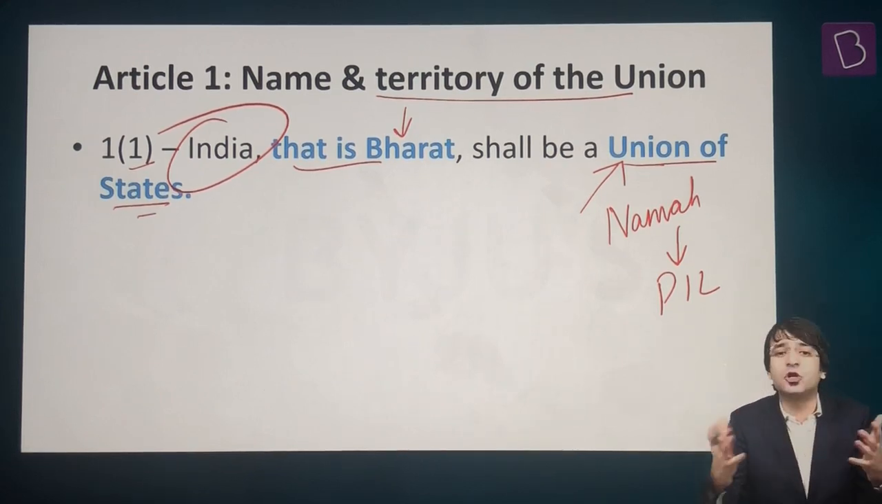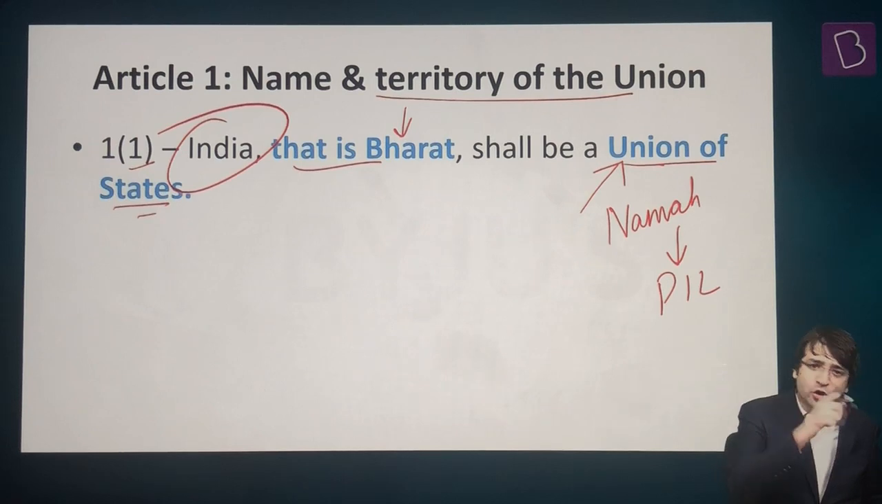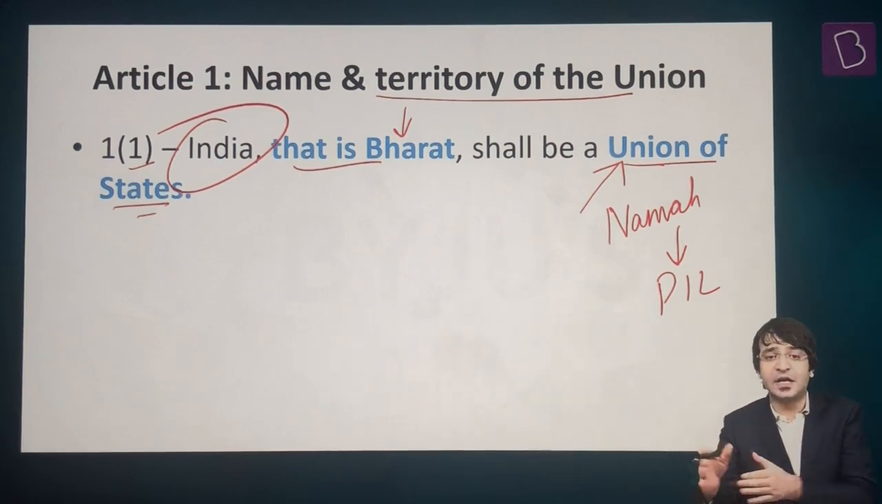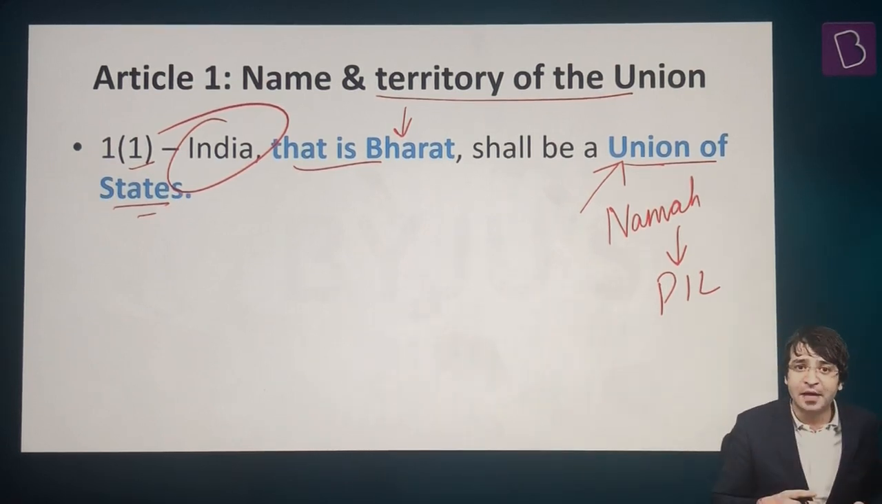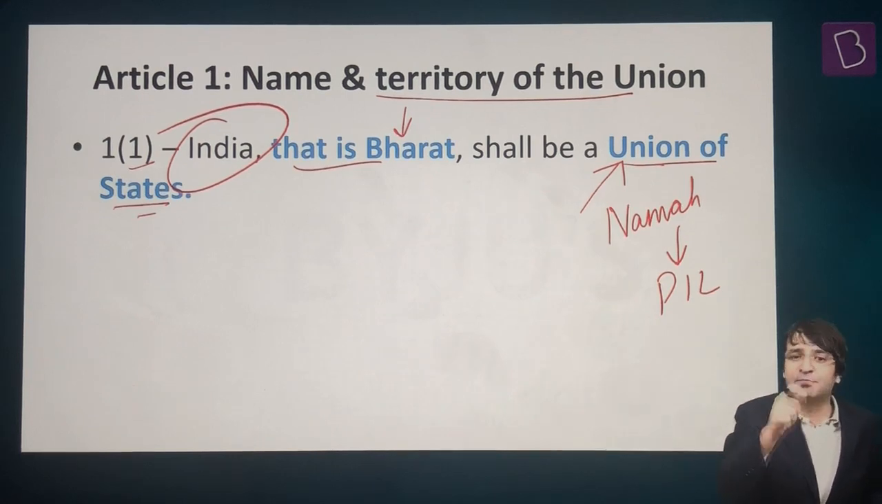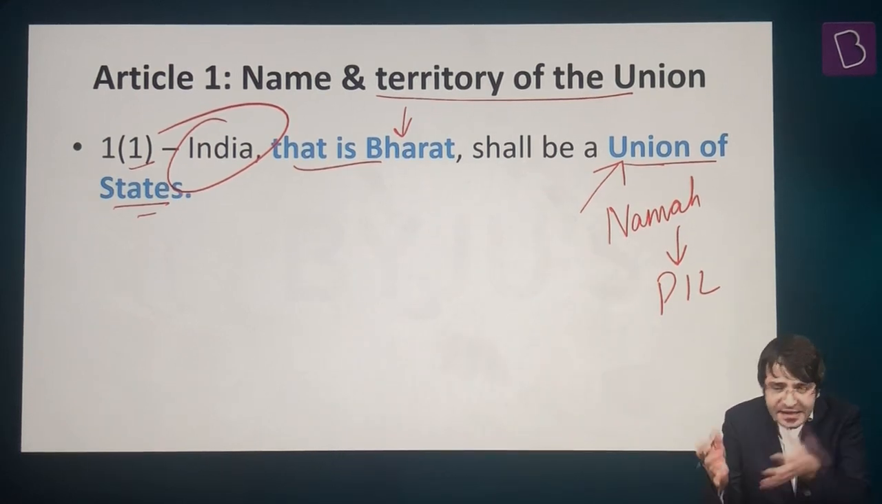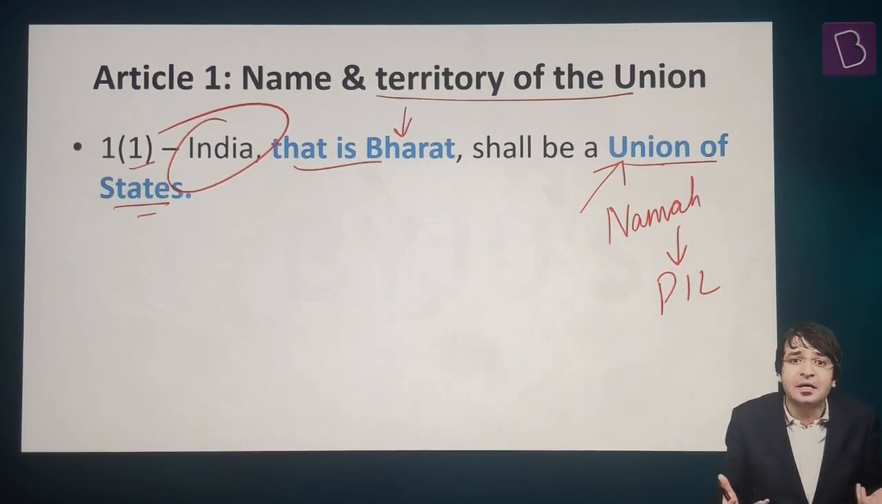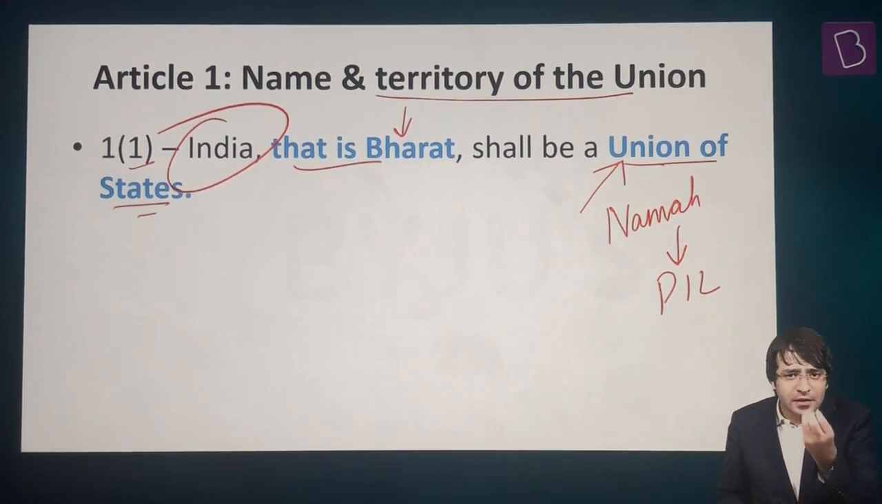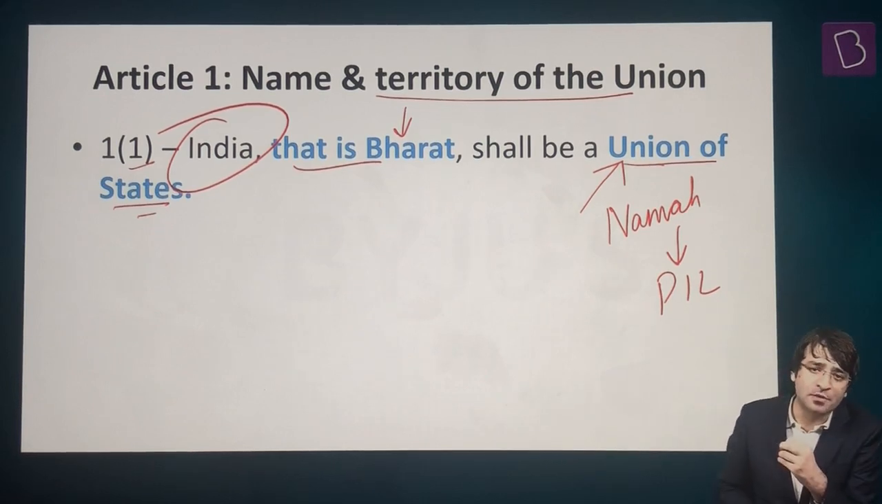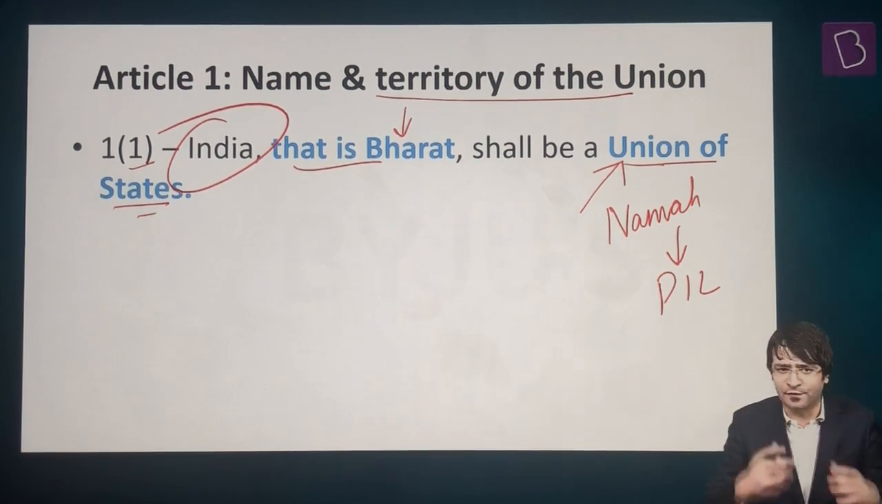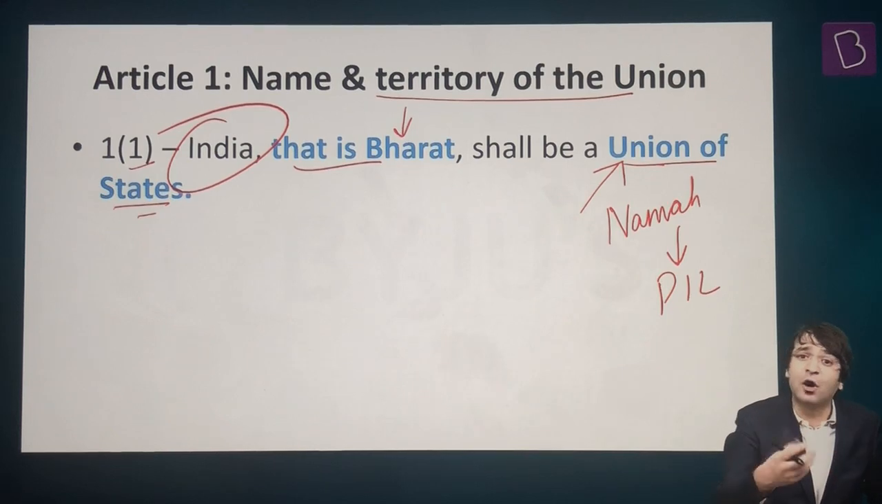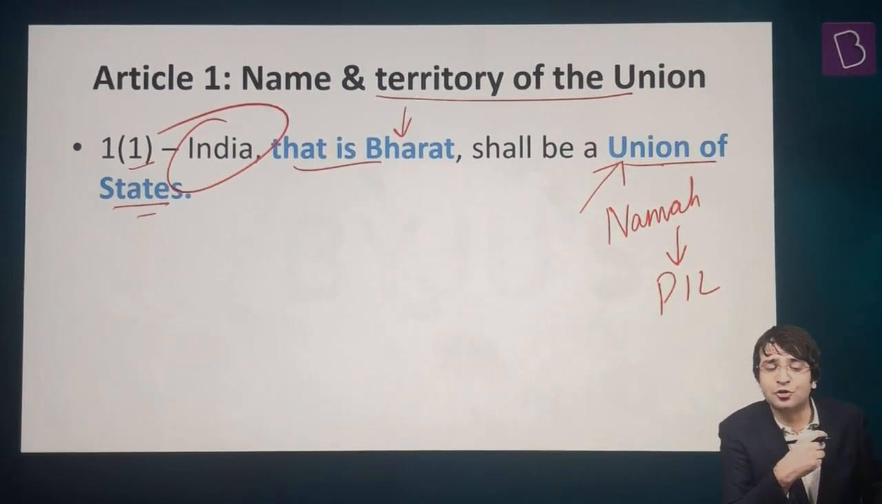If India is a federal constitution, Article 1 should have mentioned India, that is Bharat, shall be a federation of states. Because if you are saying India, that is Bharat, shall be a union of states, that means the Constitution of India is itself accepting that we are a unitary constitution. This question was posed to Dr. B.R. Ambedkar, the architect of our constitution, the chairman of the drafting committee of the Constitution of India.